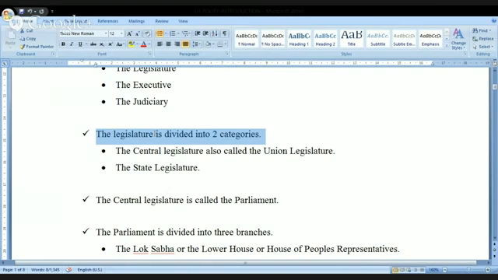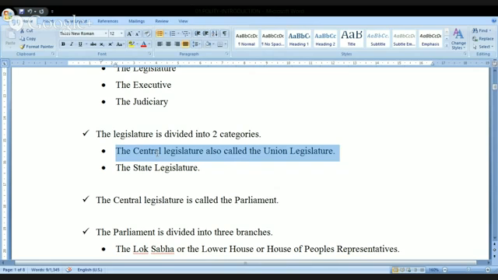Kindly remember this. I am giving you various terms here only to make you aware of the different terminologies that are being used by UPSC. UPSC may use the word central legislature, or UPSC may use the word union legislature. It is nothing but the parliament. I'll come to this. So the legislature is in two categories. Number one is the central legislature. Number two is the state legislature. Now we'll try to understand each and every point related to this.